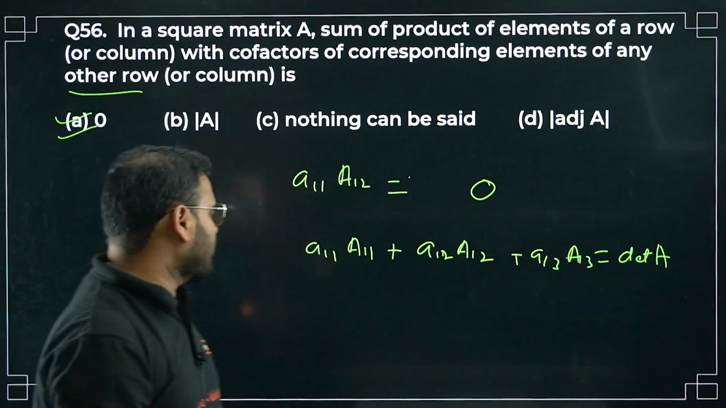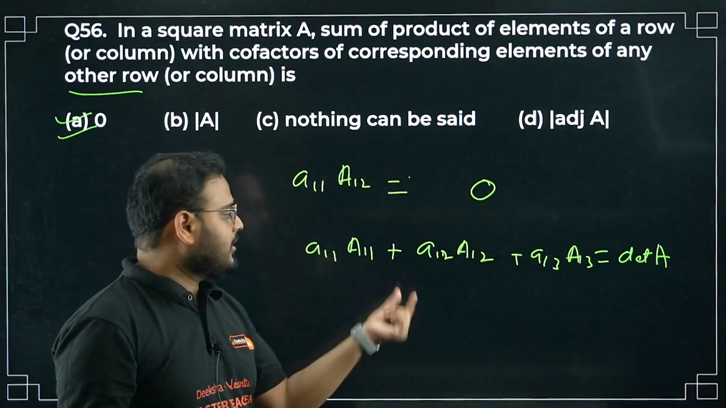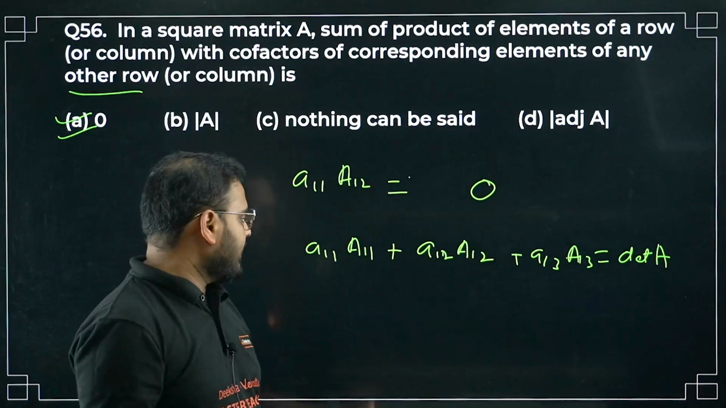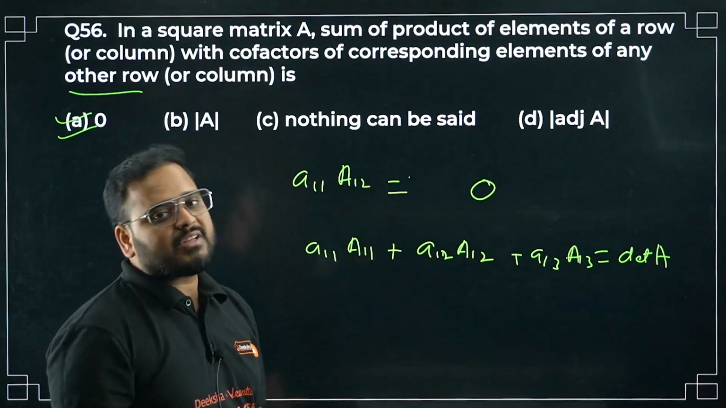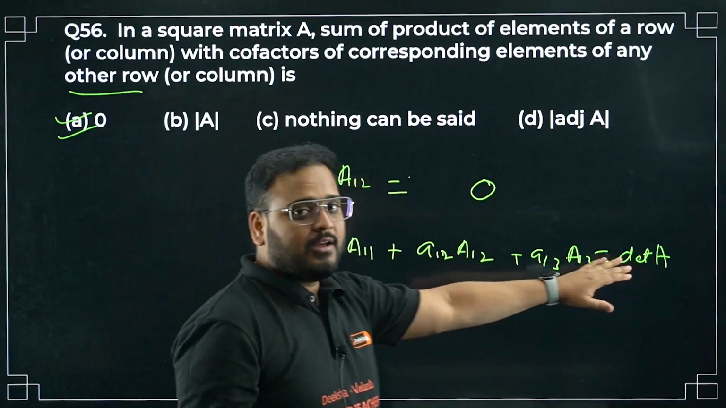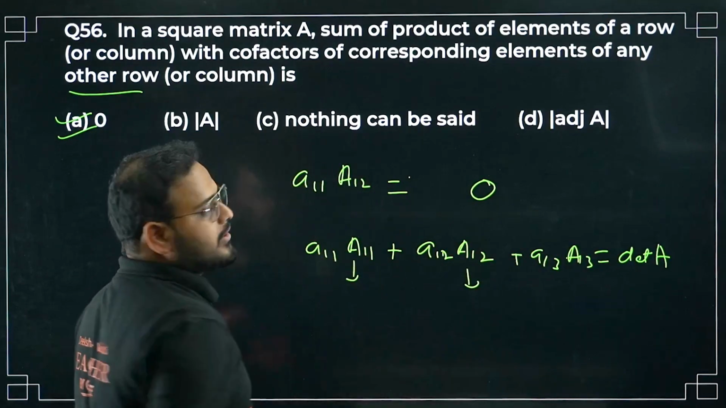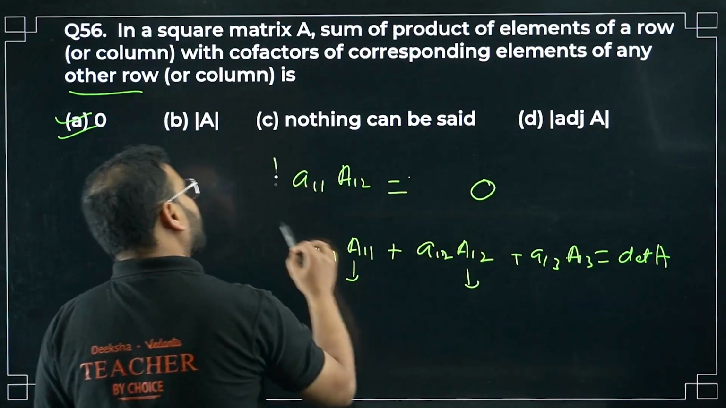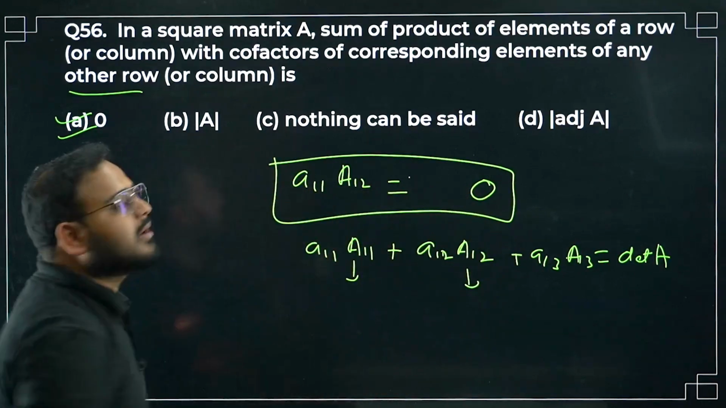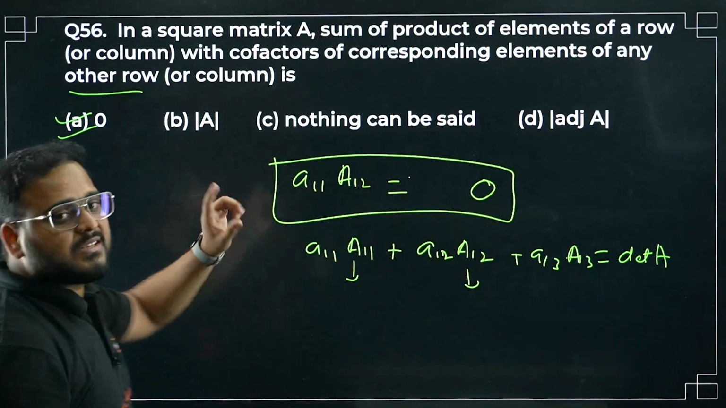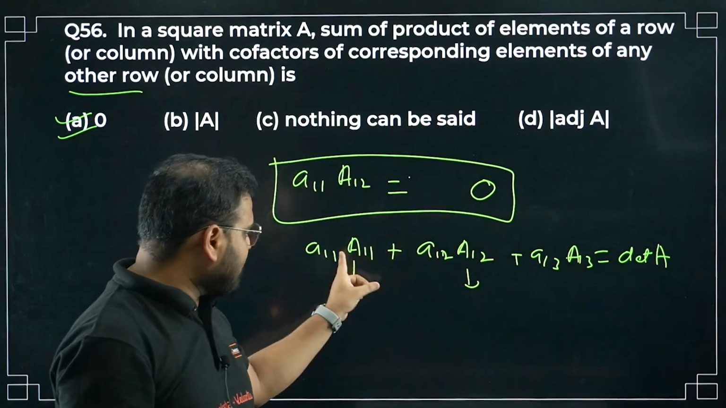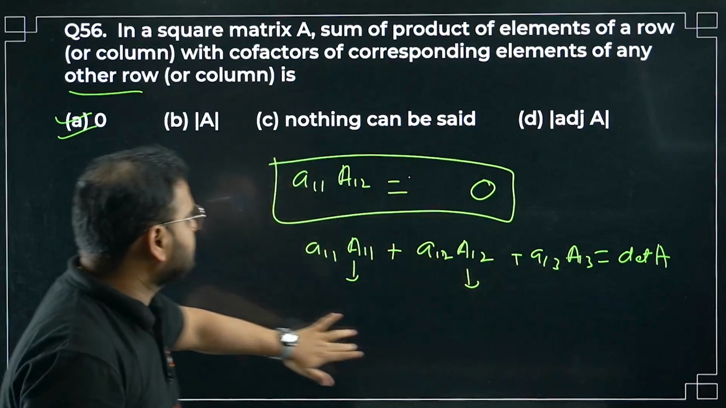Sir, you're saying same thing, no? Element and cofactor. Small a11 is the element, capital A11 is the cofactor. When you do that, you get the determinant. If you take something else, if you take A12 over here or A21 over here, what will happen? It will become 0. So answer is 0. 56 is 0. If you take the same one, it will become determinant of A.